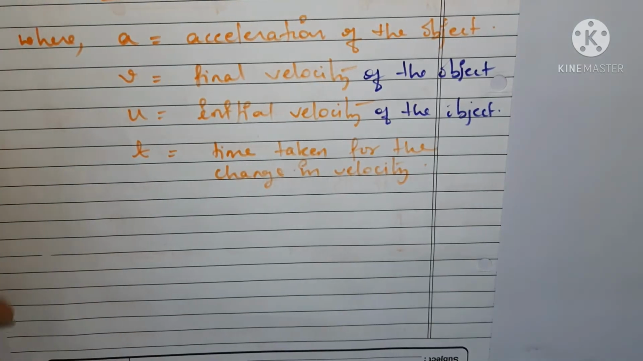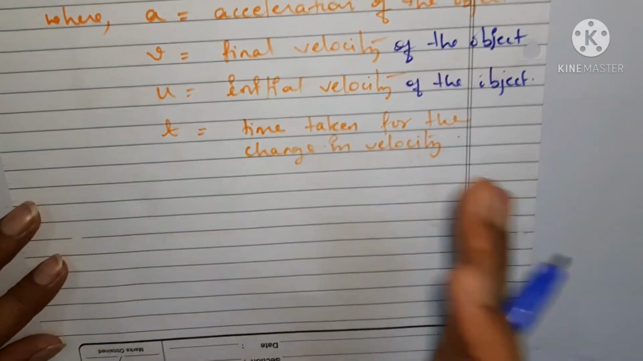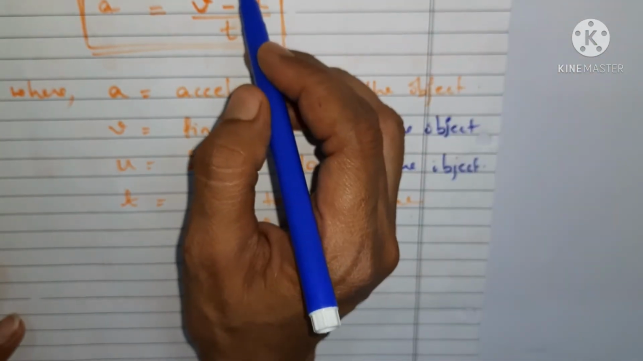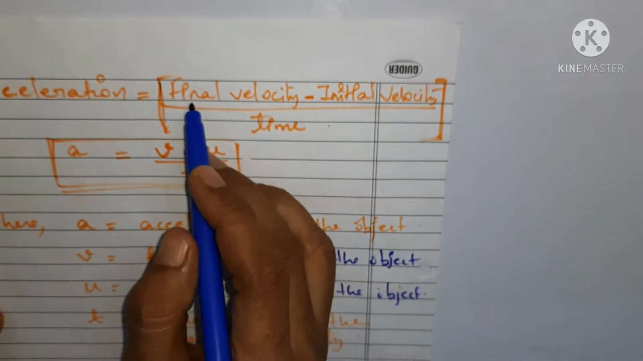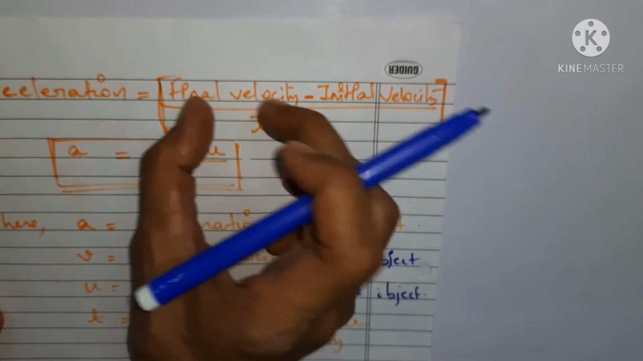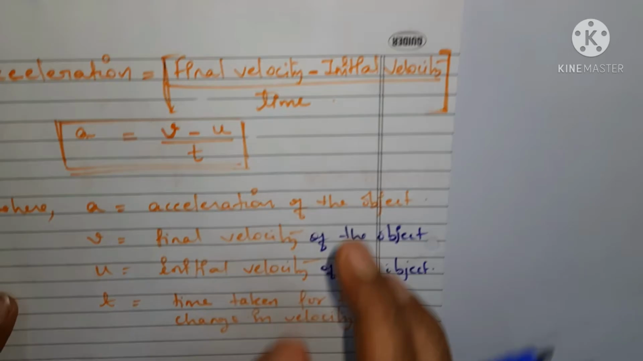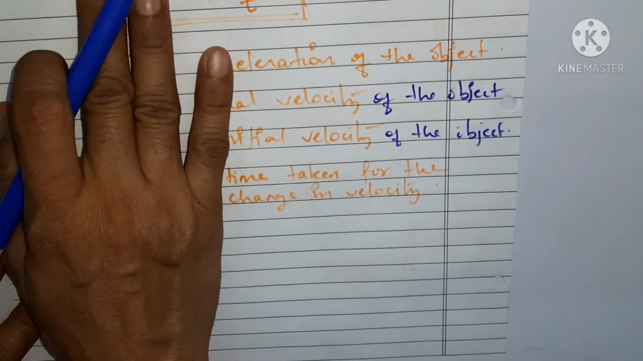So what is acceleration? Acceleration is rate of change of velocity. This whole formula is saying that it is a rate of change, because here there is change in velocity. So we say that the rate of change of velocity with time is known as acceleration.